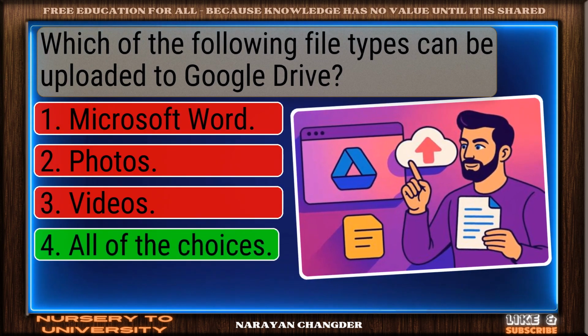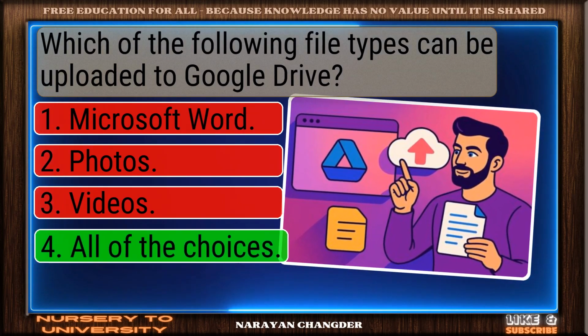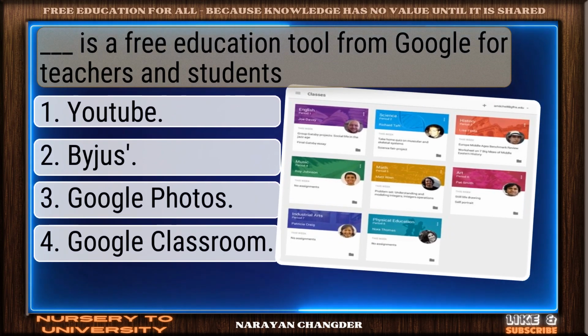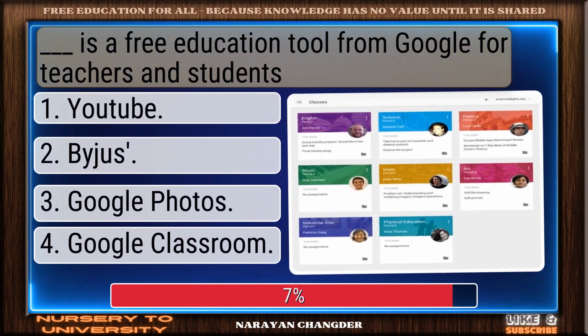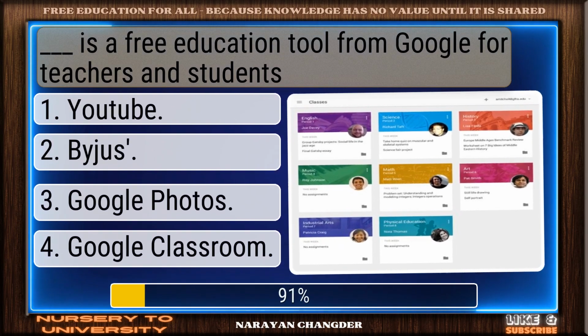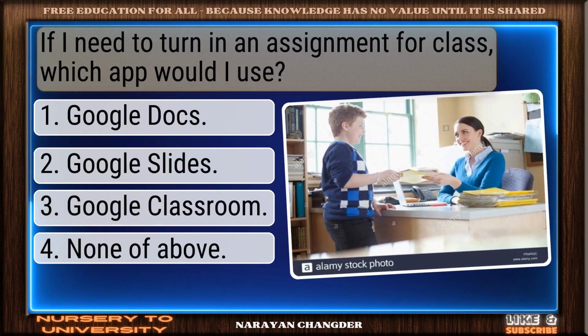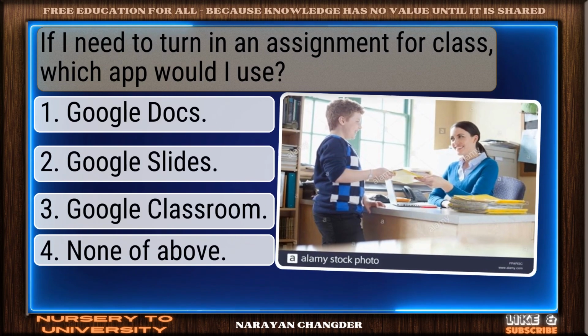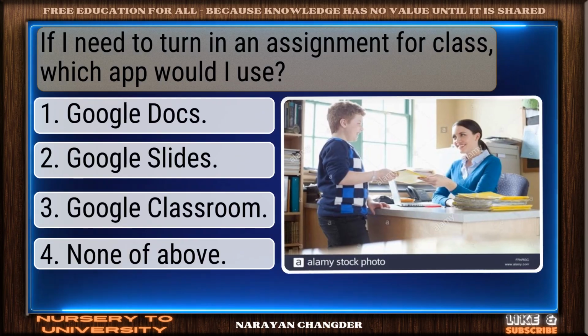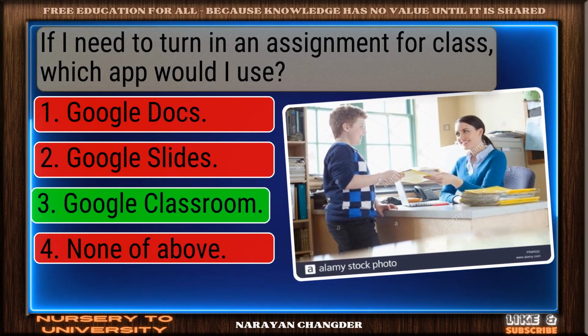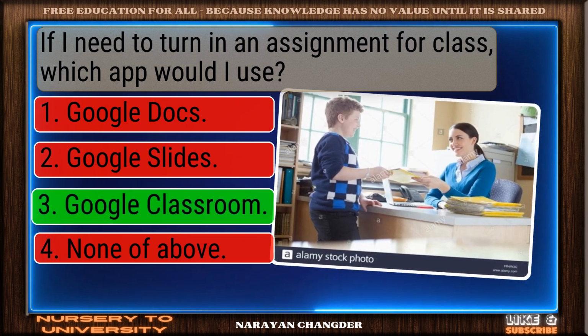Right choice. All of the choices is the best answer. Dash is a free education tool from Google for teachers and students. Valid point. Google Classroom is true. If I need to turn in an assignment for class, which app would I use? On track. Google Classroom is the correct answer.